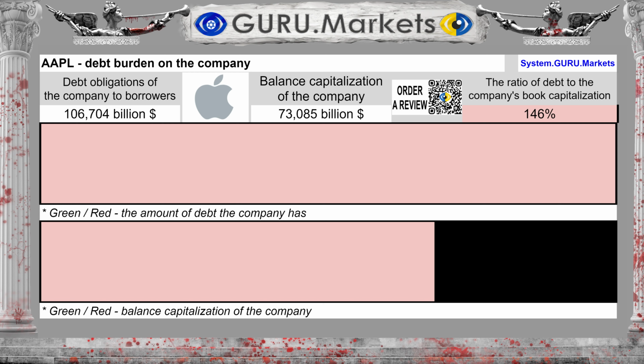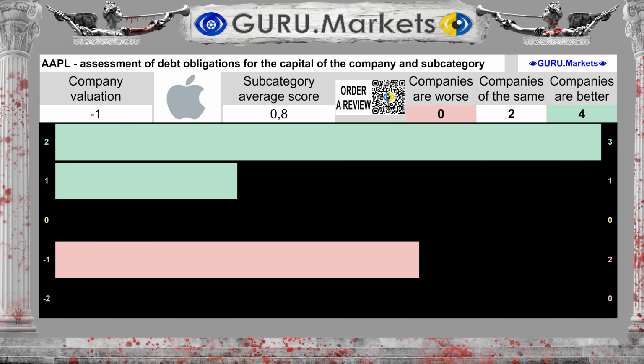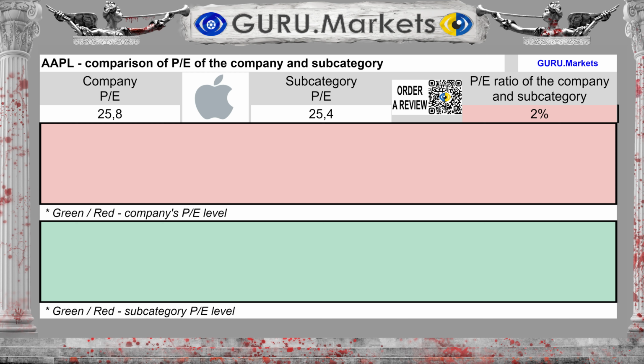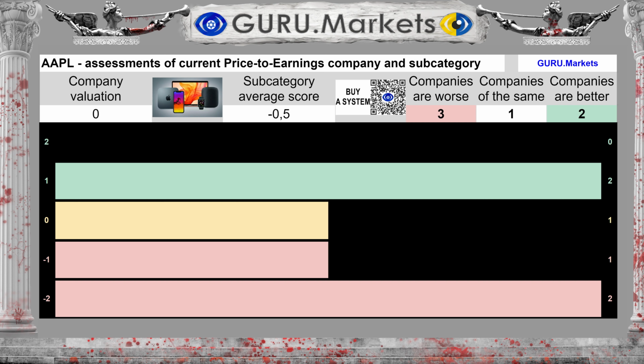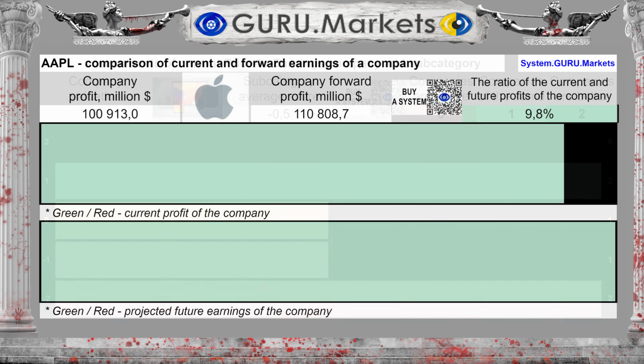Debt to book value represents 146% of the company's equity. Rating for the company's debt obligations: Bad, -1 point. The company's stock market value to earnings ratio is 25.8, while the average in the subcategory is 25.4, which is 2% higher than the subcategory. Assessment of the company's market price to its profit in comparison with companies in the subcategory: Tolerable, 0 points.